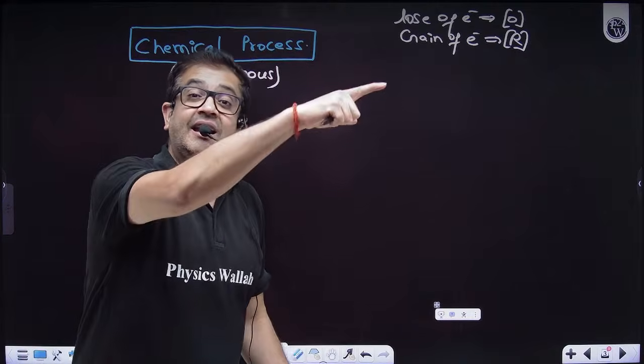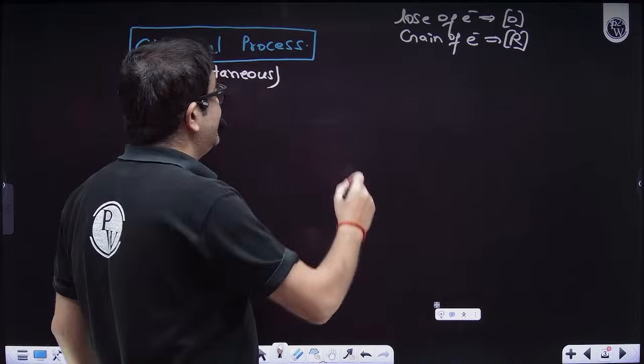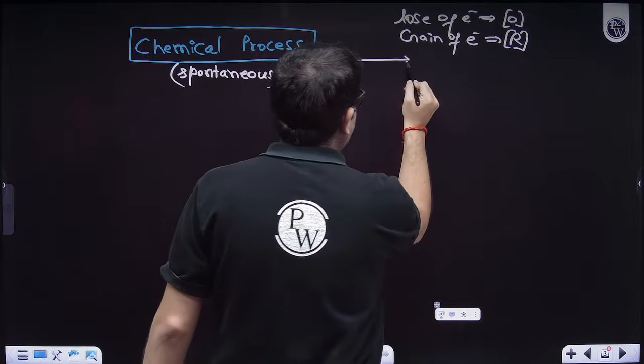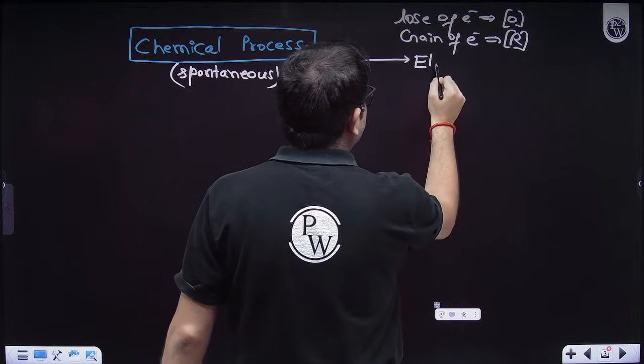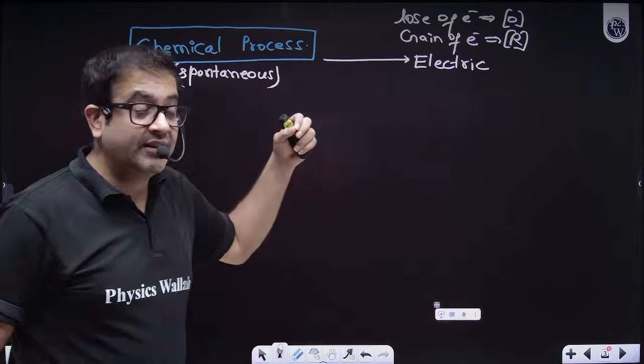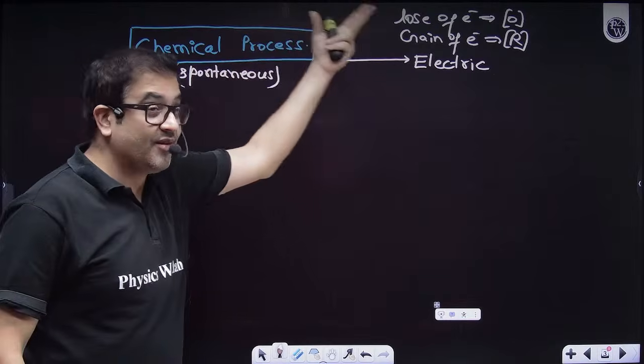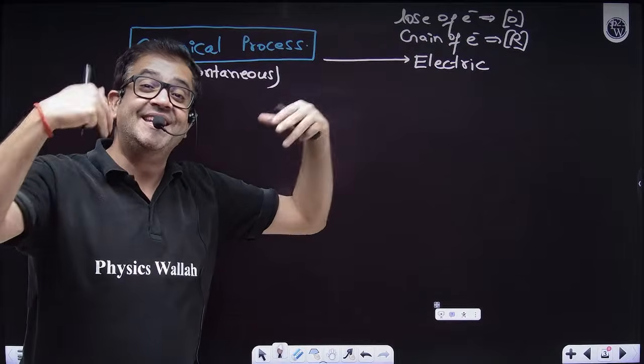Now, if that electron transaction you are utilizing for yourself, that means you are using this chemical change, and the chemical process must be producing these electrons. Somebody is losing, somebody is gaining.